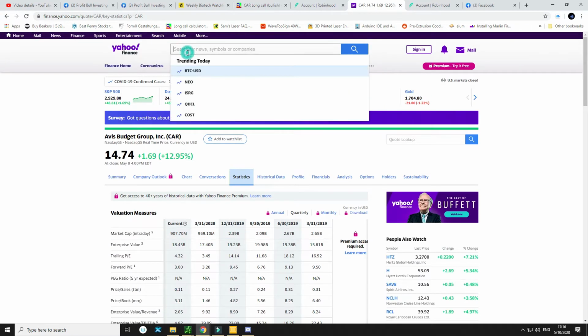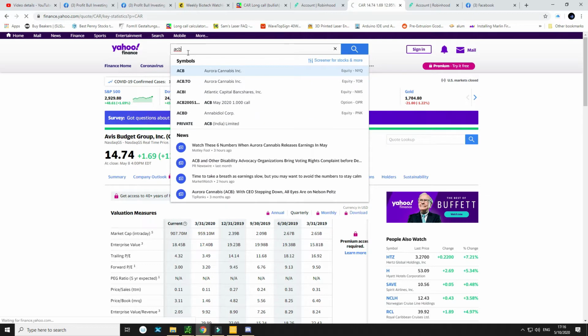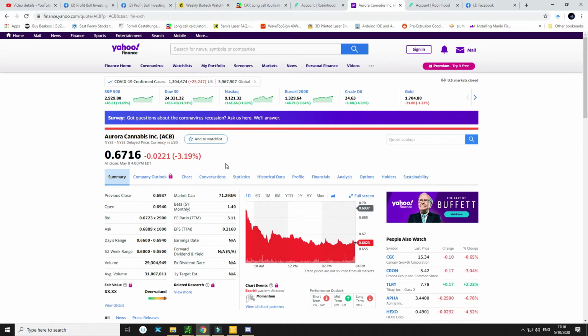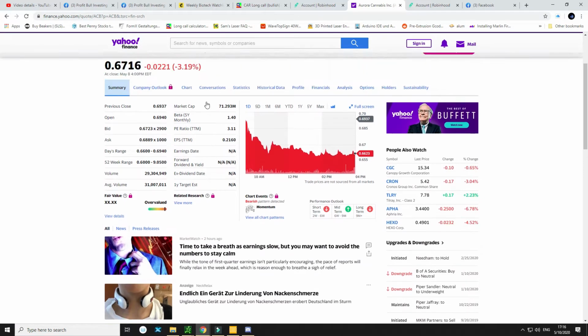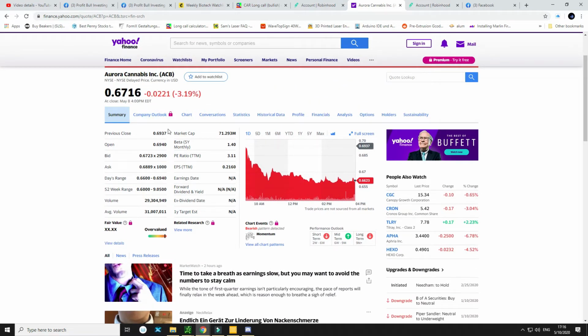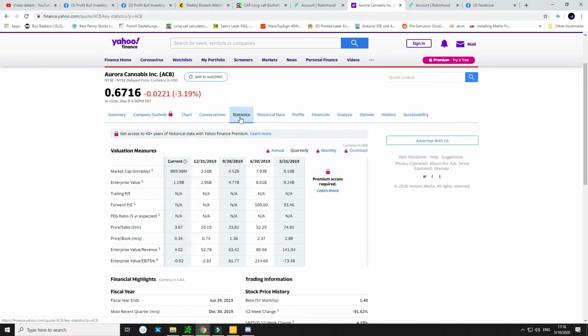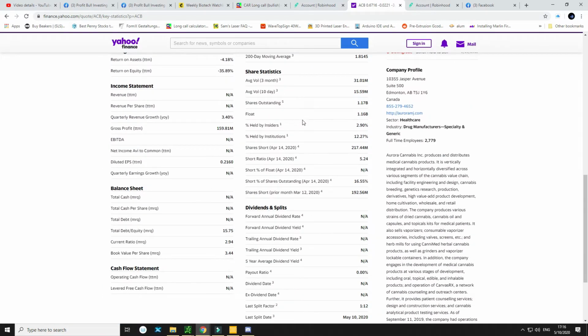we'll look up their ticker symbol right now, and I want to show you the difference between the two and why you see that Aurora hasn't been moving the way it should be moving, right? So once again, this is Aurora's primary information summary, statistics, and check this out. Their float earlier, when I looked before they did this reverse split, I believe was either 3 or 8 million, I can't remember. But now they did that reverse split, and you see that it is still way too high. There's not going to be enough volatility or movement within the stock.